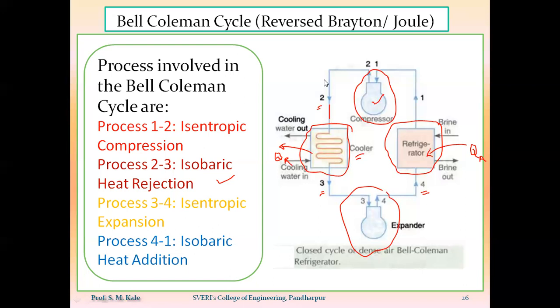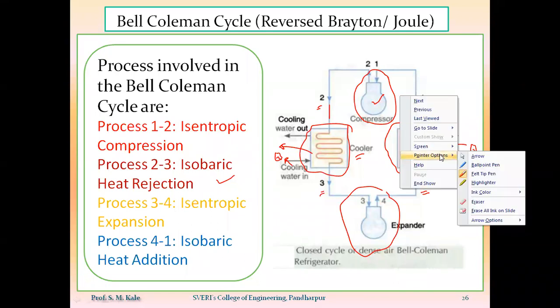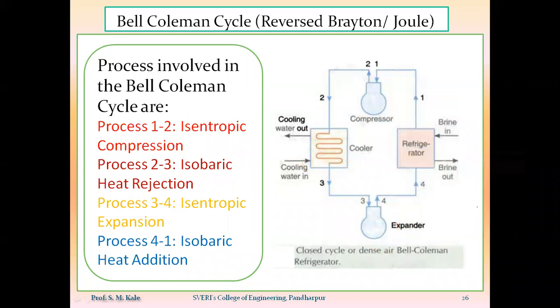But before proceeding further, the refrigerant used in this Bell-Coleman cycle, or reverse Brayton or reverse Joule cycle, will be air. That's why this will be called an air refrigeration system. And there will be 2 types of Bell-Coleman cycle. First may be the closed cycle, also called the dense air Bell-Coleman cycle, and another will be the open Bell-Coleman cycle.